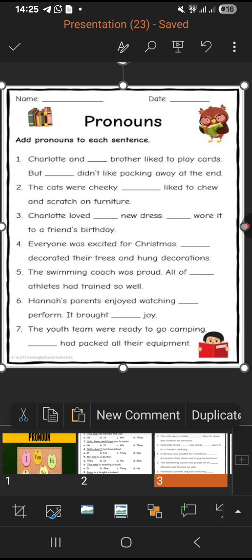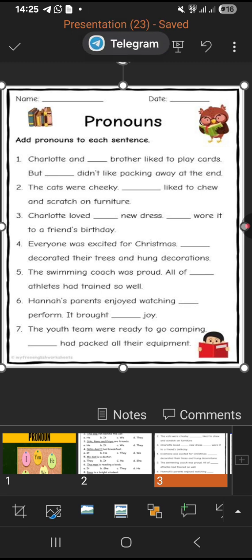Charlotte and her brother like to play cards. Do you understand how I put her? Because Charlotte is a female, we should know the gender. Her brother, so brother is a male, but whose brother? Charlotte's brother, and Charlotte is a female, so we cannot put him or his brother. We have to put her brother.